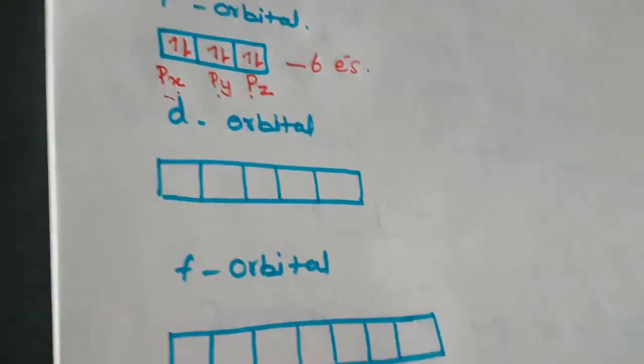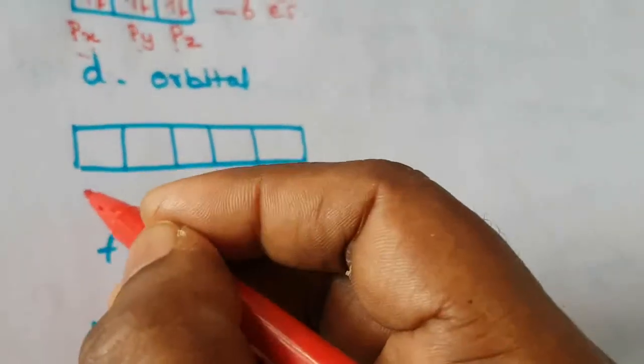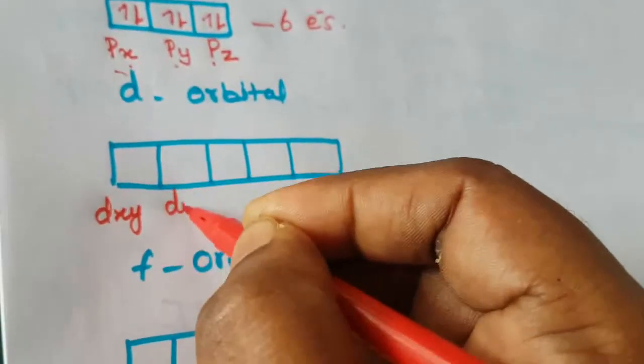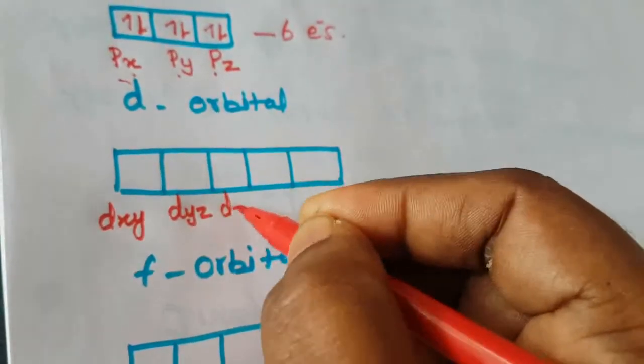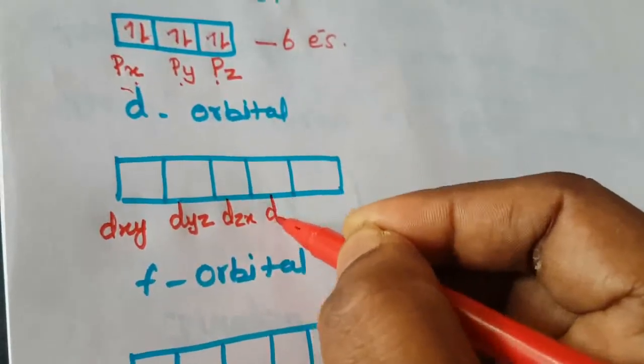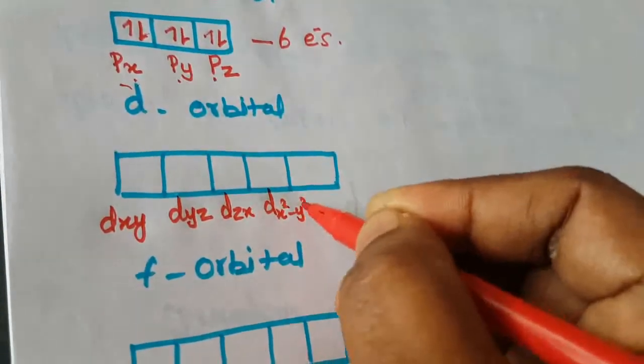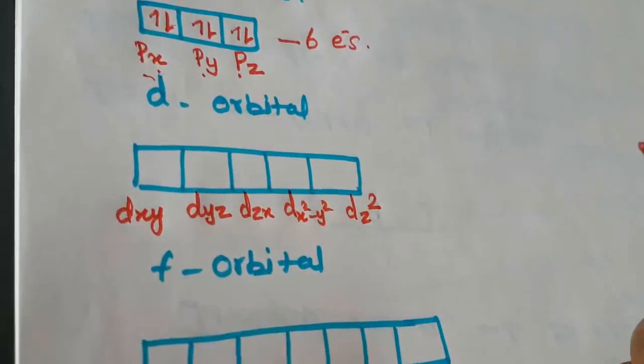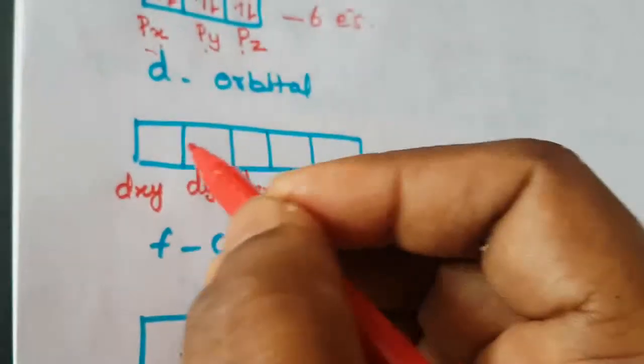So what are the names of the d orbital orientations? They are dxy, dyz, dzx, dx square minus y square and dz square. So this is another one. Again you can fill the electrons.